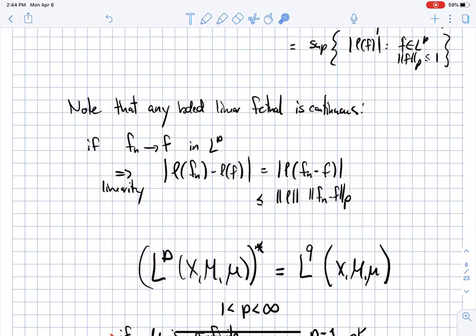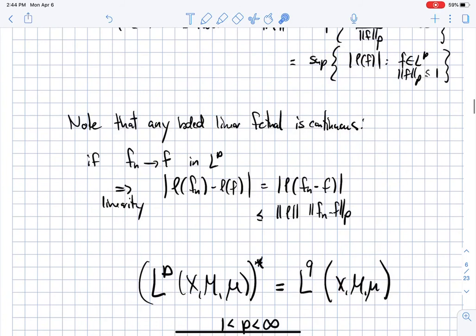By linearity, this is just the absolute value of l of f_n minus f. And by the definition of the norm, this is smaller or equal to the norm of l times the norm of f_n minus f. Therefore, if f_n converges to f in LP, this goes to 0, then this also has to go to 0. So any bounded linear functional is continuous.